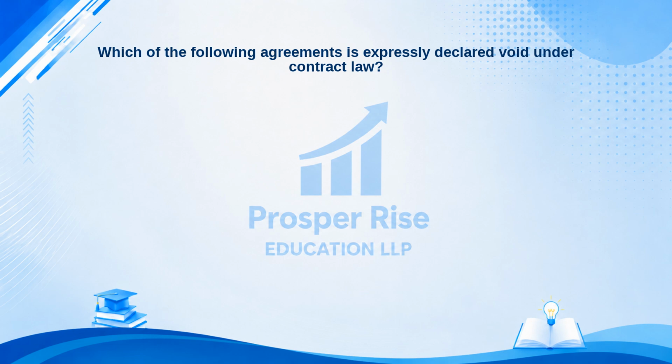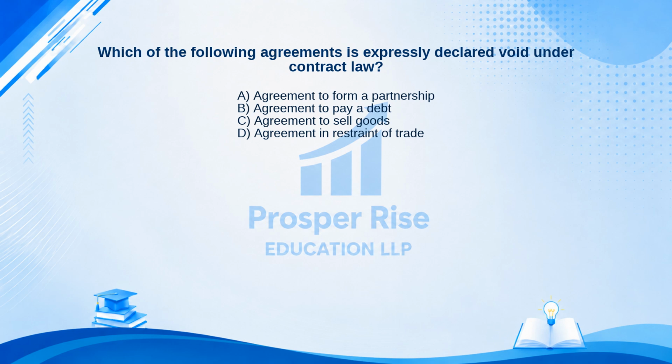Which of the following agreements is expressly declared void under contract law? Here are your options. A. Agreement to form a partnership. B. Agreement to pay a debt. C. Agreement to sell goods. Or D. Agreement in restraint of trade. Take a moment to pause the video and decide.